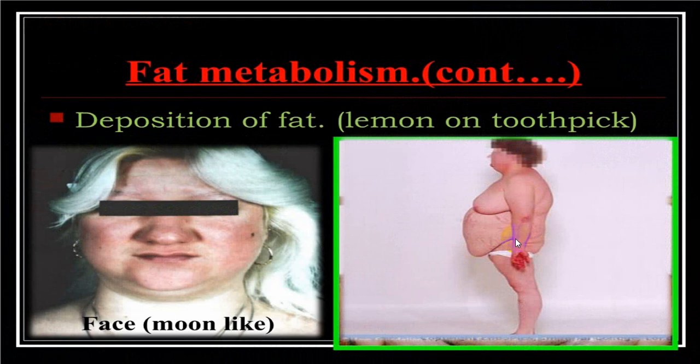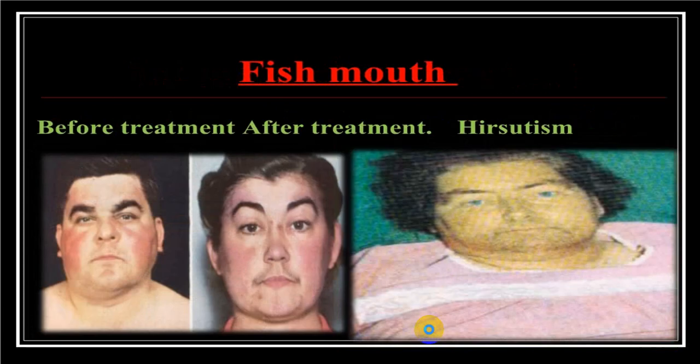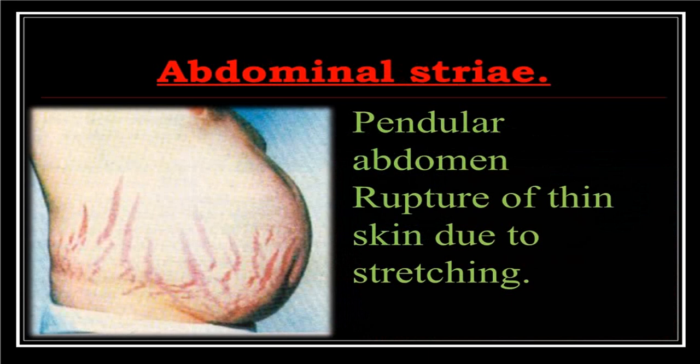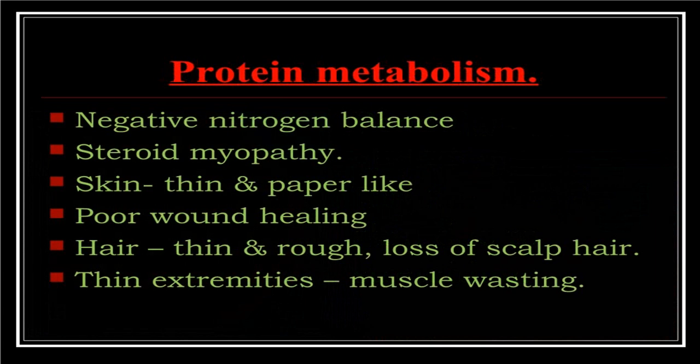Very, very thick trunk. It is called lemon on toothpick, or it is also called potato on stick. So limbs are thin, and because of the moon face, it gives a fish mouth appearance. Typical fish mouth appearance this way. You can see that, and sometimes you can have hirsutism also. This is a typical pendulous abdomen with stria, purple stria.